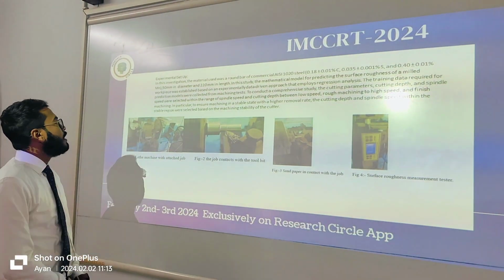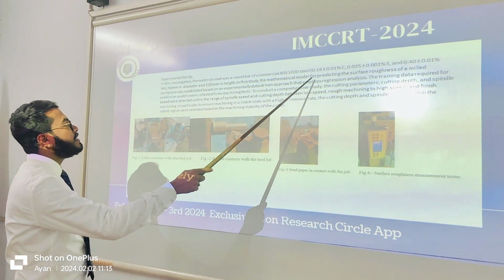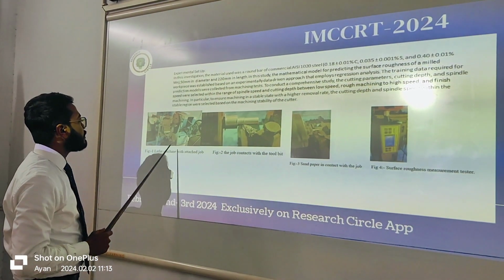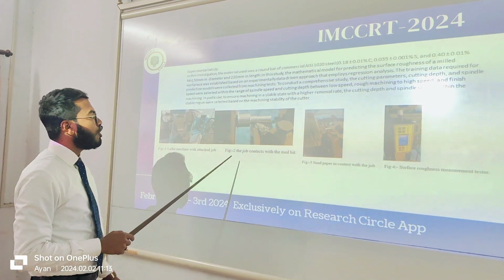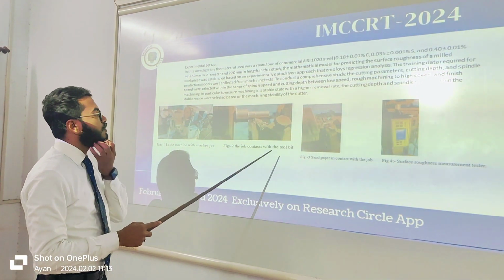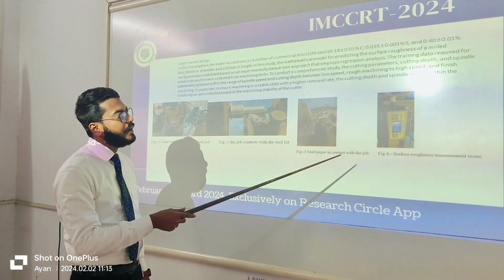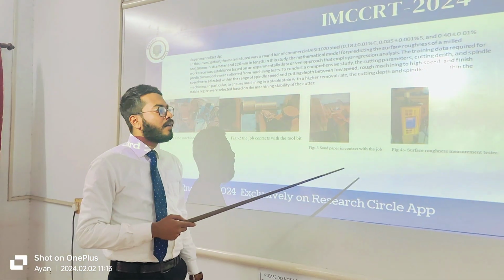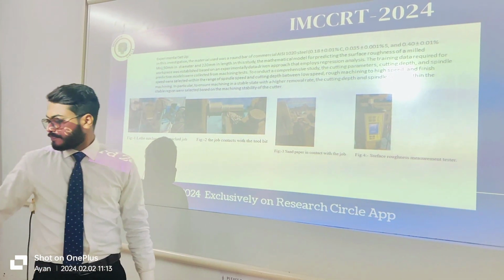And the experimental setup. At first we used a steel whose properties are mentioned here, and we performed this on a lathe machine with the job attached. Second, the job contacts the tool bit. This is our tool bit, and this is the job, and we use sandpaper for better finishing. Thereafter we use a surface roughness measurement tester.